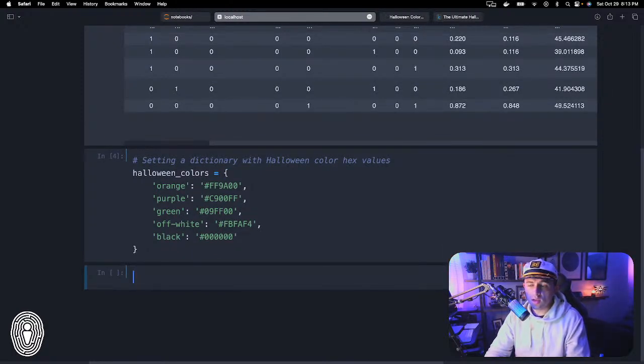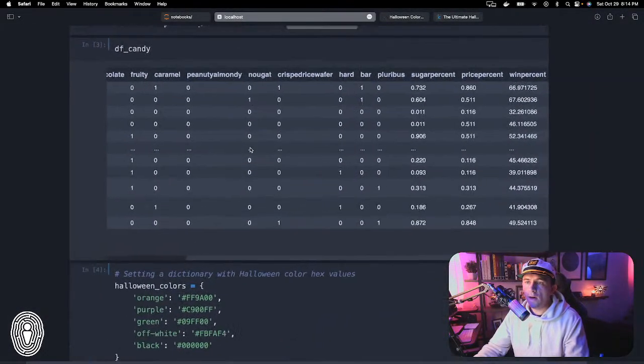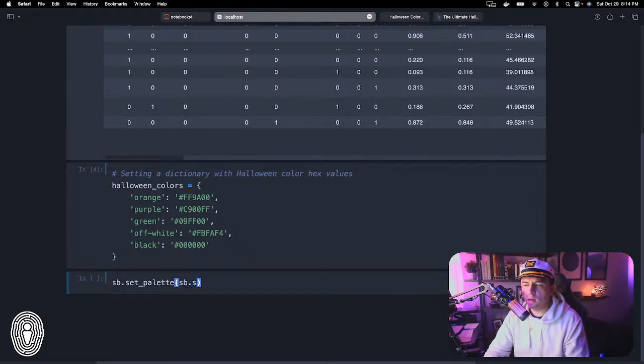Now, in order to actually set the color palette, it's pretty easy. With Seaborn, all we have to do is call a function called set_palette, and pass in our Halloween colors. So sns.set_palette, and then sns.color_palette. We're going to provide a color palette, and we're basically going to turn our dictionary into a list, because it doesn't need these other colors.